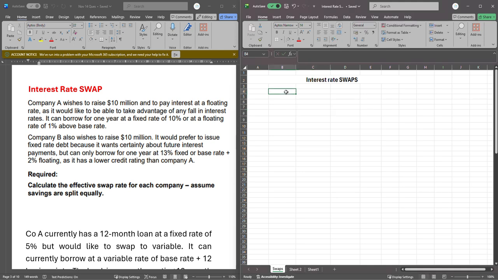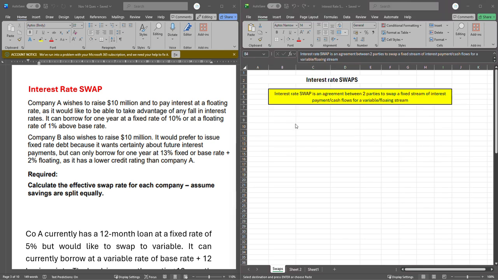So what is interest rate swap? Like I said, interest rate swap is just an agreement between two parties to swap fixed stream of interest payments or cash flows for a variable or floating stream of interest payment. And before I go on beyond just this definition, it's quite important for you to also understand that there are some key attributes that are quite peculiar to this swap, and which makes it quite different from the forward futures that you've been learning about.